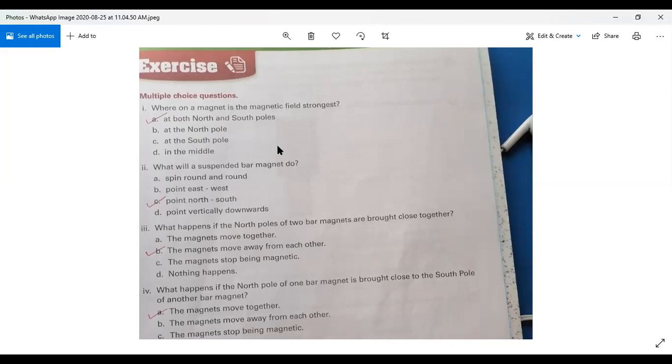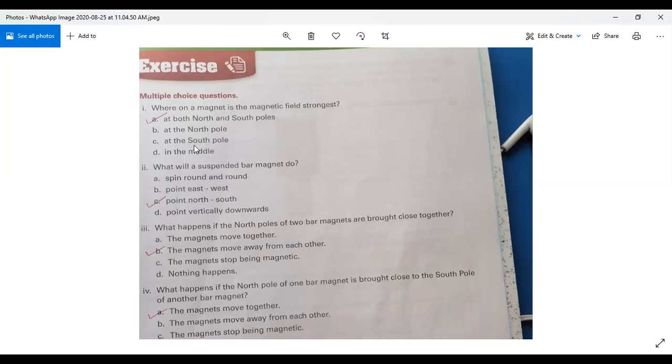Okay, beta, look at your book, page number 57. Take out page number 57. This is the exercise of chapter number 4, magnets and electromagnets. First of all, we will do: where on a magnet is the magnetic field strongest? The options are given: A, at both north and south poles; second, only at the north pole; third, only at the south pole; and D, only in the middle.